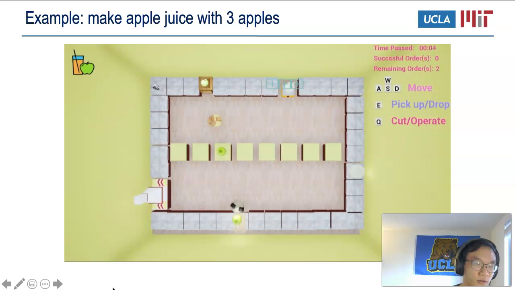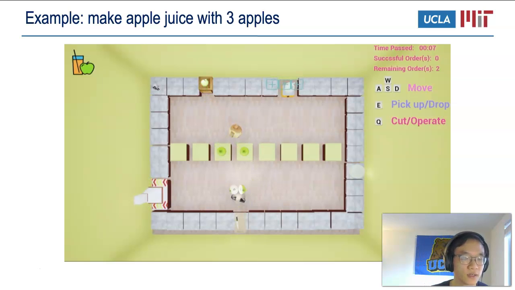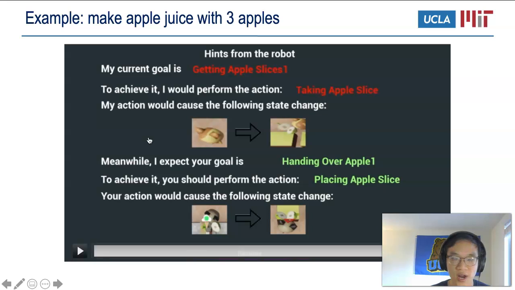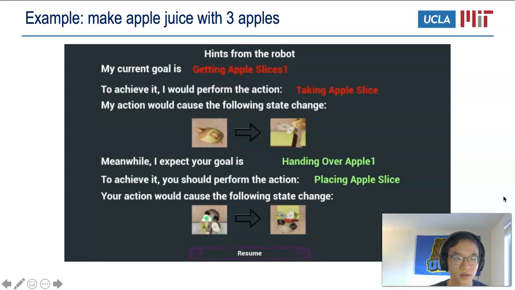In this example, after the human cuts the apple, the human gets confused about what to do next, and the robot generates explanations, telling the human to place the apple on the table.